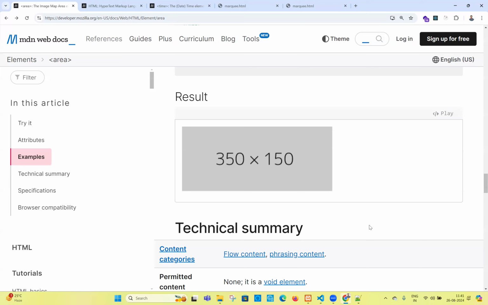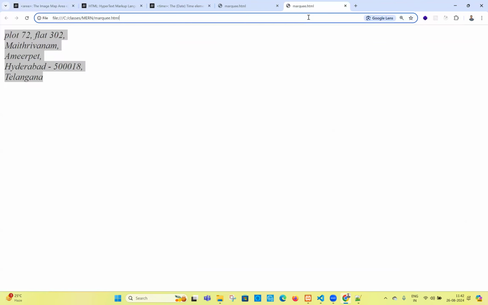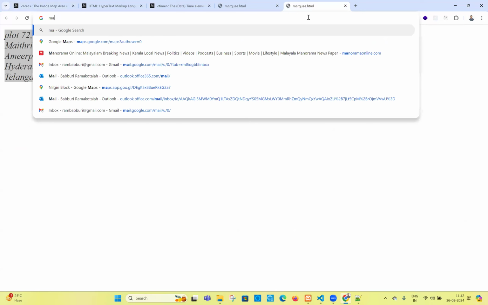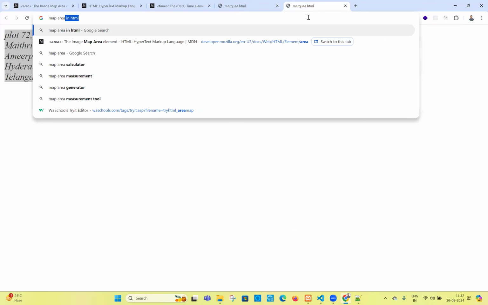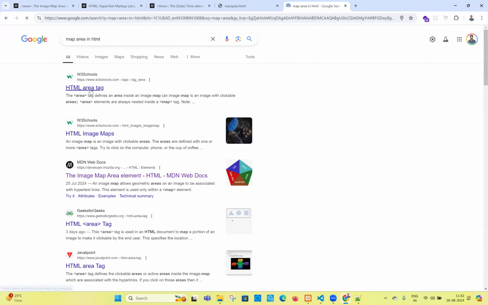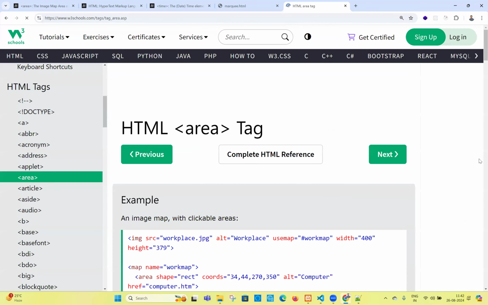The ultimate thing is identifying the coordinates. 4 persons are there in a single photo. First person's coordinates, second person's coordinates, third person's coordinates, fourth person's coordinates. Like this, we have to identify the coordinates. Okay, don't worry, it's not a big deal. But if you can go for 1 minute, the map area tag in HTML combination. If you go here also, you see, they explain it differently.